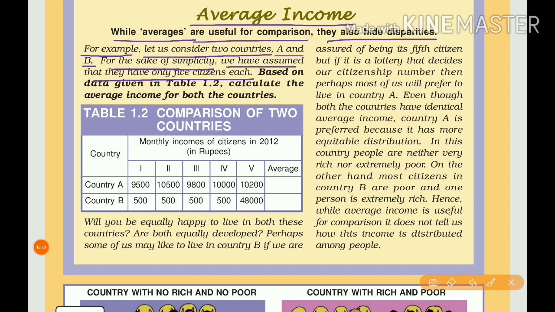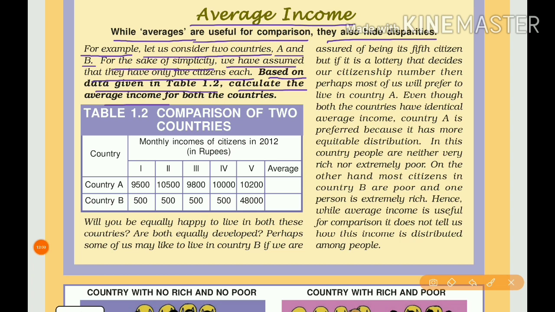So we have country A and country B, each with equal population, 5 in number. Based on the data given in table 1.2, calculate the average income for both countries. First, the monthly incomes of citizens in 2012 in rupees are given here. Country A: first person 9,500, second person 10,500, third person 9,800, fourth person 10,000 and fifth person 10,200.